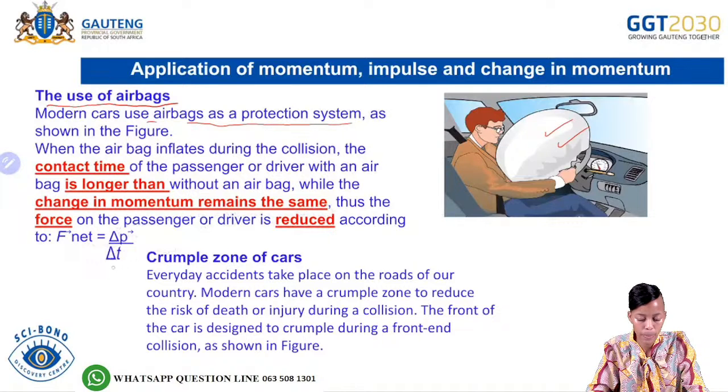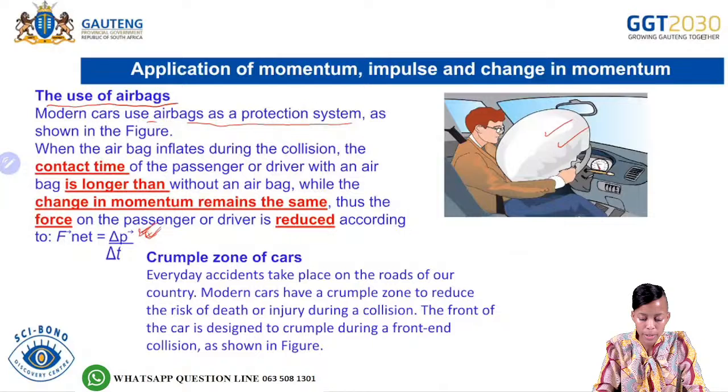change in time. So what are we saying? We are saying that if the change in momentum, on this formula here, if the change in momentum remains the same, that is in terms of the scenario of the airbag, then what happens?